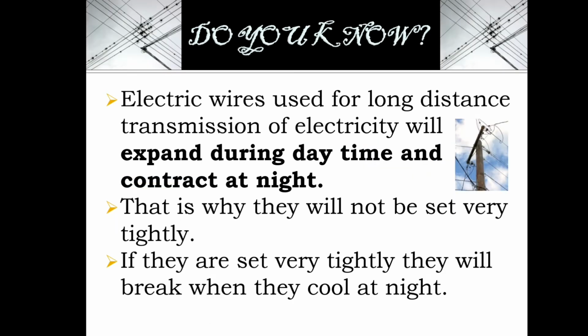Do you know electric wires used for long distance transmission of electricity will expand during daytime and contract at night? So, the electric wires which are used for long distance transmission, what happens? They will expand during daytime and contract at night. That is why they will not be set very tightly. If they are set very tightly, they will break down when they cool at night.